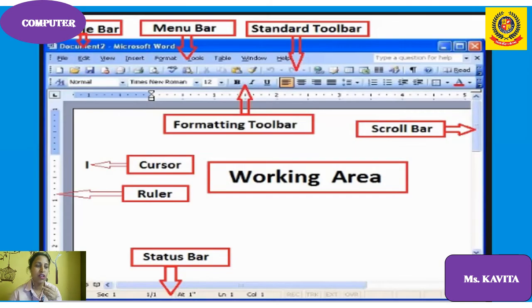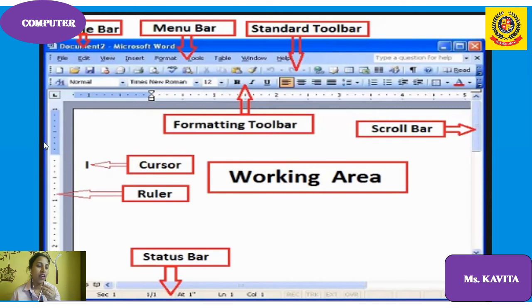So this is the screen of MS Word. You must have seen it, I will show you this also. The first bar is known as the title bar, the next bar with File, Edit, View, Insert is known as the menu bar. This is the standard toolbar, this is the formatting toolbar, and these are the scroll bars. Two types of scroll bar, horizontal and vertical, are there. This is the cursor. The black line is known as the cursor.